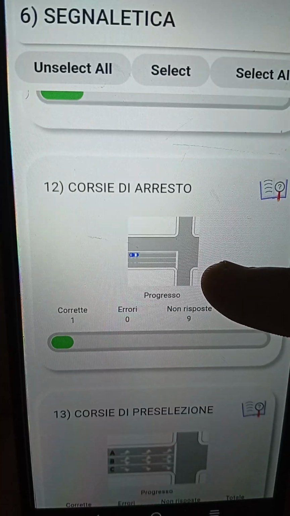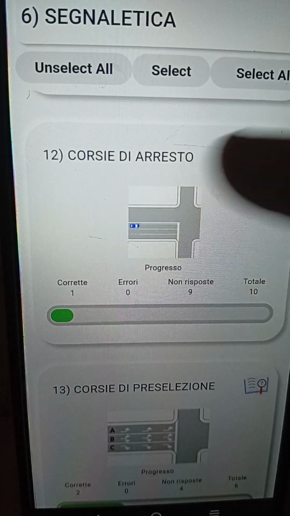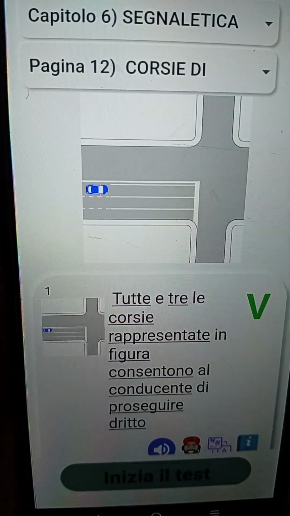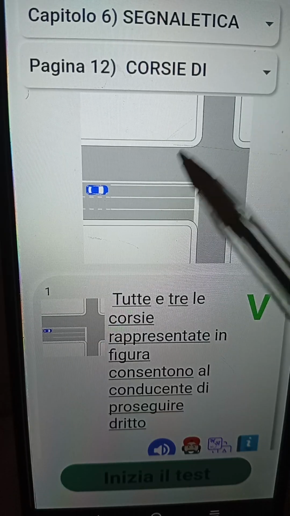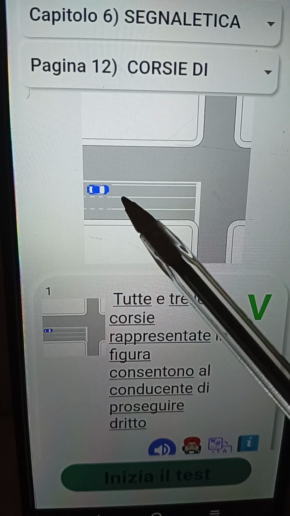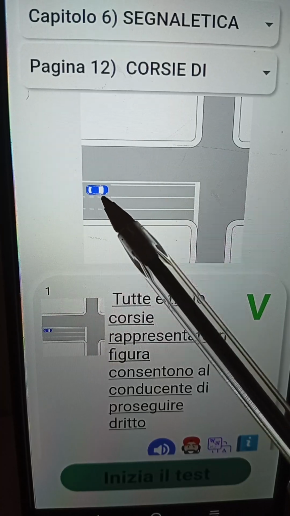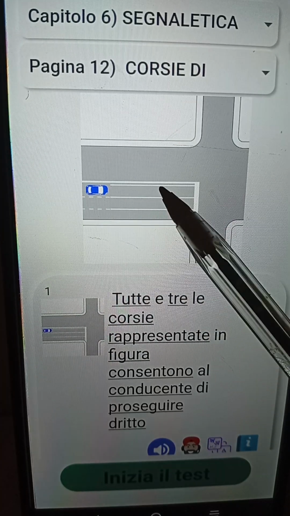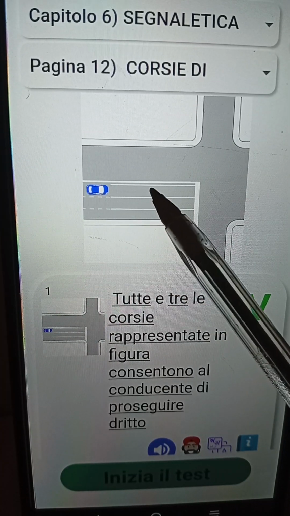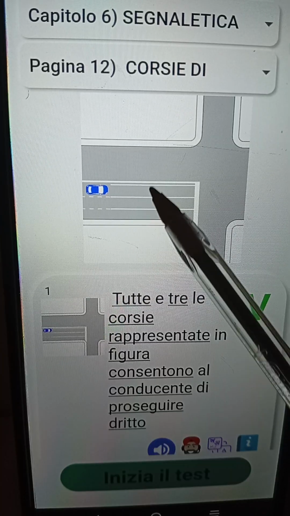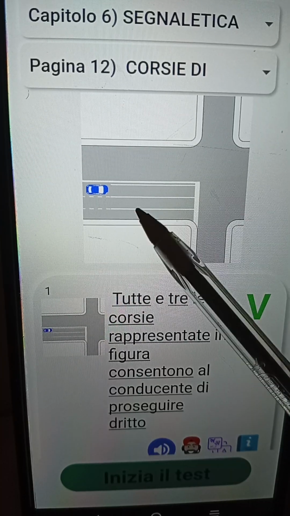Now, the next one is talking about corsia di arresto. So let's zoom in so you can see it clearly. Now, in this part of the carreggiata, look at it now. Corsia di arresto, they're basically talking about the continuous line. Because the moment you enter this continuous line, the moment you enter one of the corsie that has to do with the continuous line, you cannot do what now?